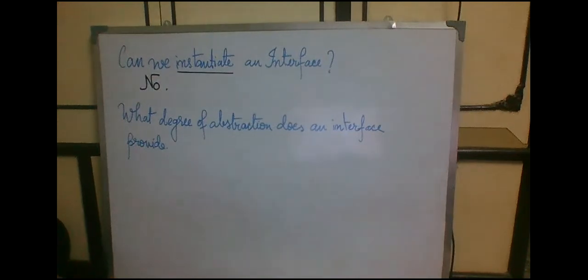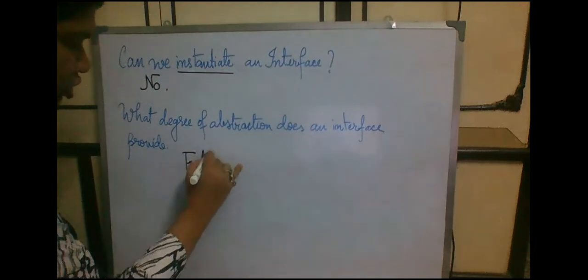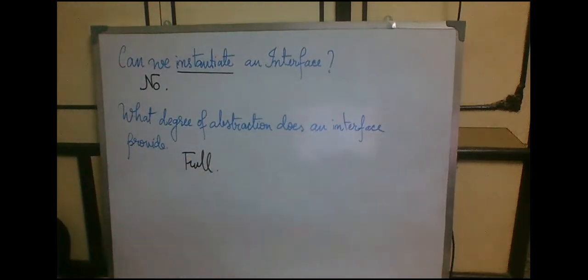Coming to the second question, what degree of abstraction does an interface provide? An interface provides full abstraction. Now the interviewer may ask you why. Why do you claim that the interface provides full abstraction? The answer is that none of its methods have a body. None of the methods that we write in an interface have bodies. Therefore, we can conclude that an interface provides full abstraction.